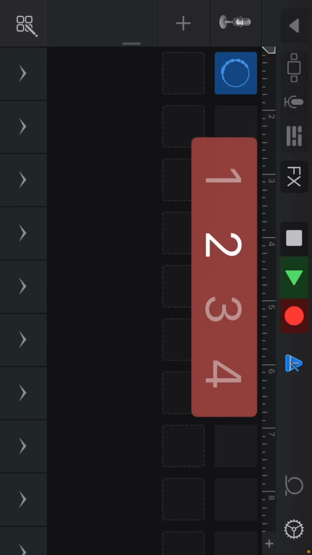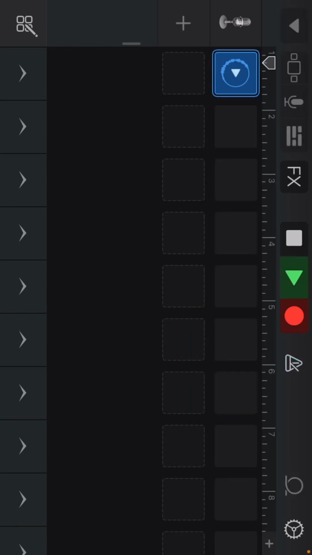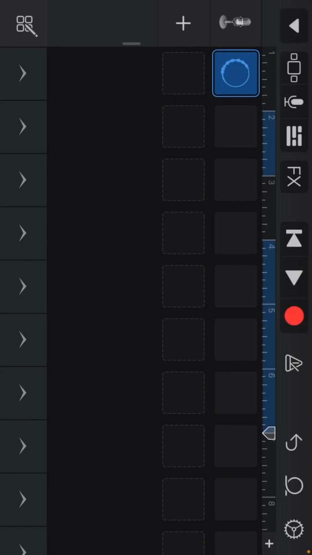Then you press the record button. Then you tap on your sound. And then stop recording your sound once it's all recorded.